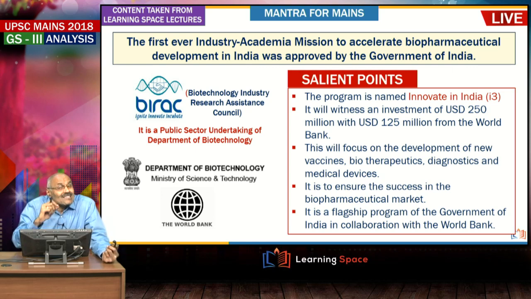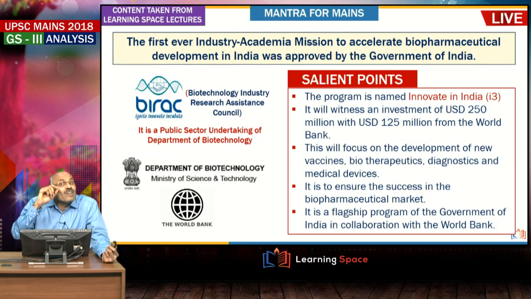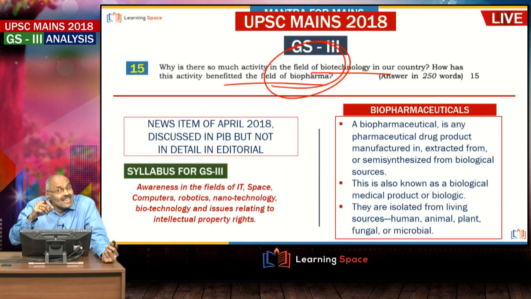And in fact, recently, that means around 4 or 5 months ago, an agreement was also signed with the World Bank. In that context, this question was asked, and the question is how the activity benefited the field of biopharma. Straight away, if you are able to recollect this I3, Innovate in India, you can emphasize on that.